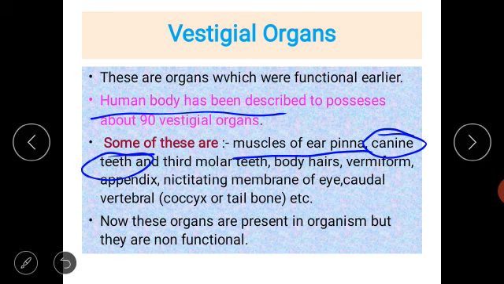Vermiform appendix. The appendix is a kind of gland present in the digestive system. Previously, when the human being was developing, it was active, but now it is not active. Nictitating membrane of the eye.